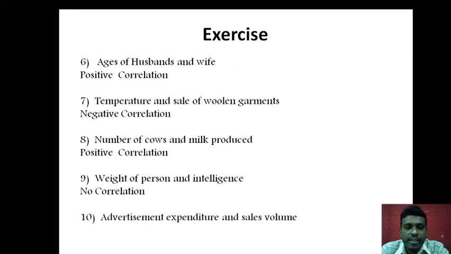And lastly, the advertising expenditure and sales volume. Yes, there is a high degree of correlation. Generally it is seen that as you spend more in advertising, the sales volume, that is the sales generated by you, also increases. Hence it follows a positive correlation.